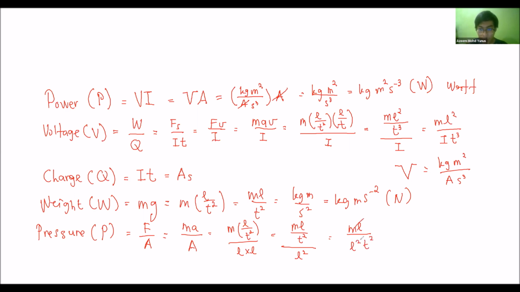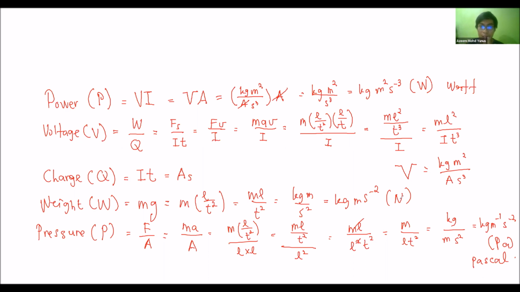Then we can cancel out the l, so kilogram meter over s square over meter square, so kilogram m negative 1 s negative 2. So this is the unit of Pascal. We define it for Pascal, kilogram m negative 1 s negative 2.